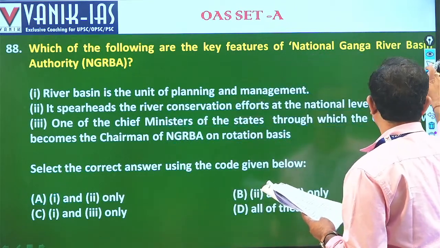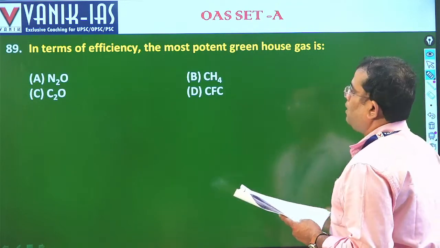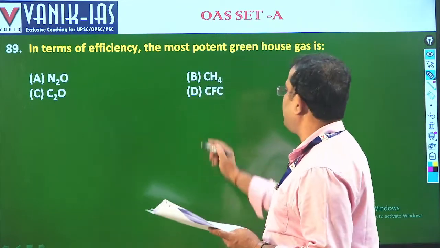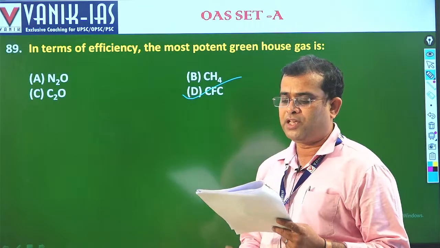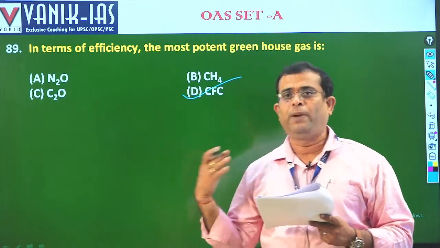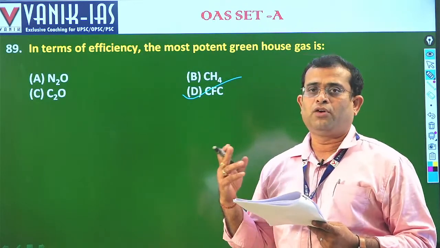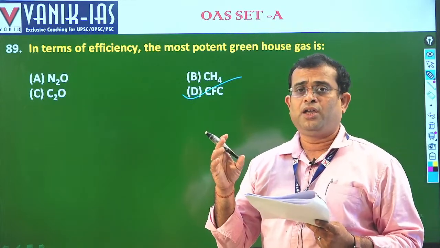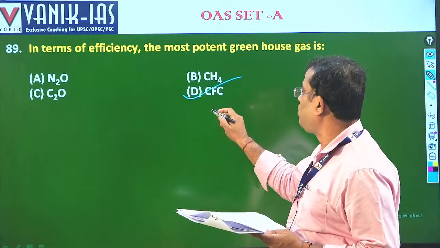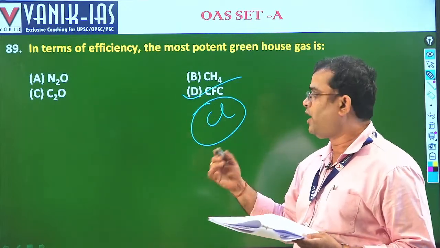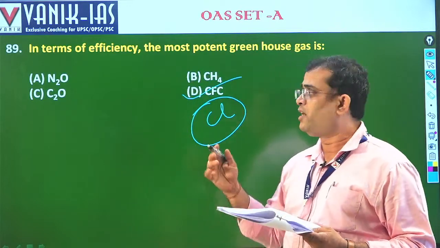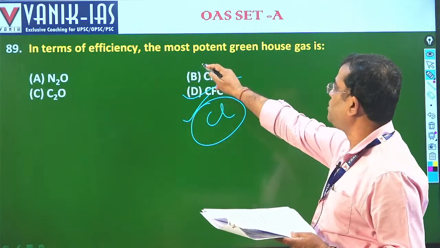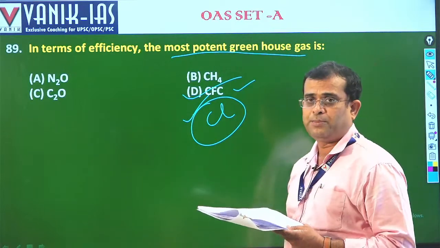Next, 89. In terms of efficiency, the most potent greenhouse gas is CFC, chlorofluorocarbon. It has been given here 100% because the chlorine atoms are very specific. Chlorine atoms in the upper troposphere duplicate, regenerating themselves. So here it is a specific feature of the chlorine atom. So in terms of efficiency, the most potent greenhouse gas is CFC.